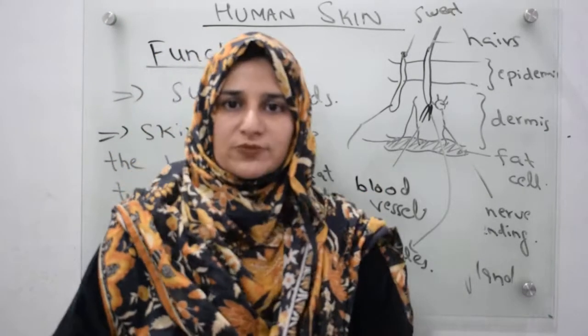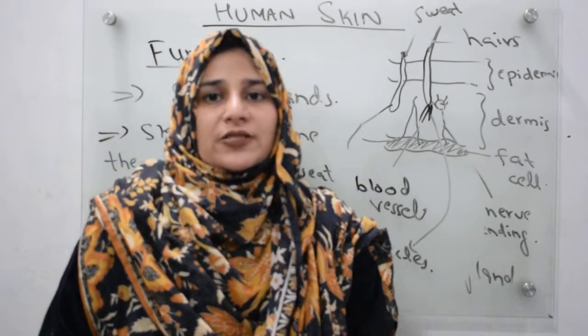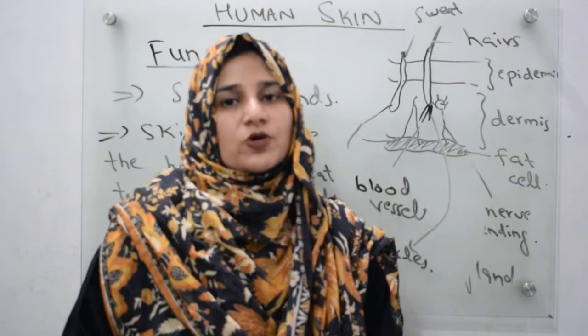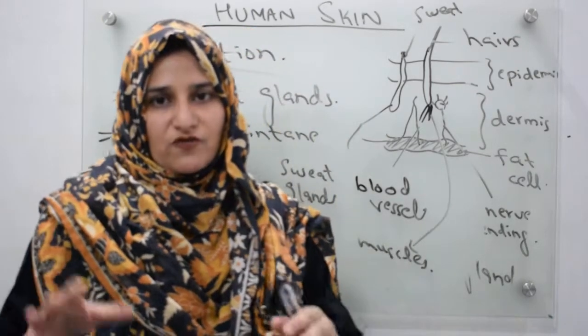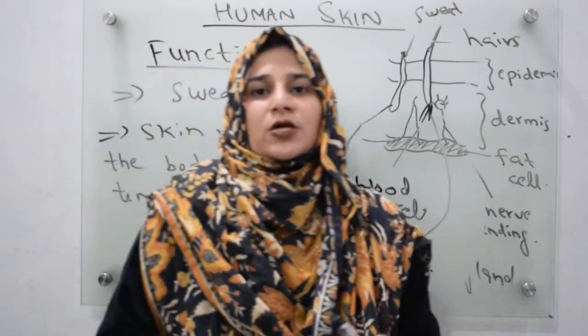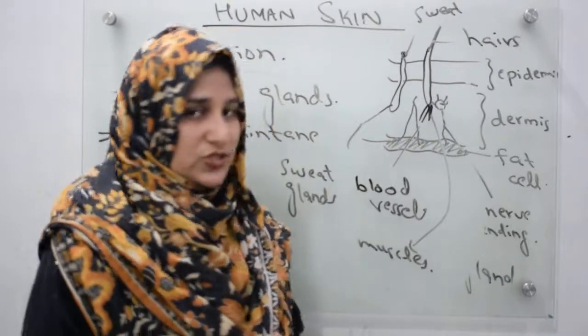What are goosebumps? I have also explained what goosebumps are. Goosebumps are basically the erection of the hair. Due to the contraction of muscles, the hair becomes erect and forms a layer of insulation, so your body will heat up. This is the function of goosebumps.